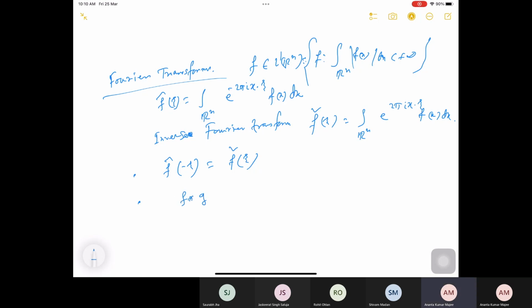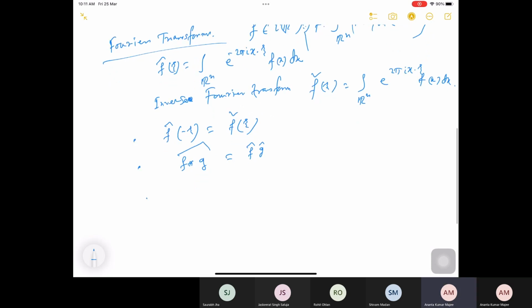If you consider the Fourier transform of the convolution f star g, this is nothing but the product of the Fourier transforms. So the Fourier transform of f star g at zeta is f hat of zeta times g hat of zeta. This is one important property of the Fourier transform and convolution.